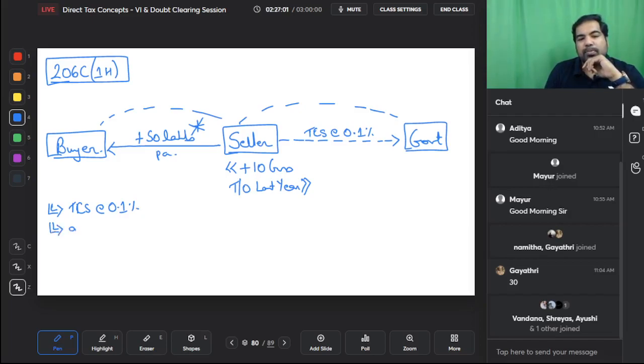And this is only on goods, but all goods guys. That's the reason, not just alcohol, scrap, motor car, not just 2 licenses, 2.5% timber and 5% tendu leaves, this is on all goods. So if I'm selling these kinds of pens or these laptops, everyone now started realizing that there is something called TCS, because this is on all goods. Yes, this is on all the possible goods. Perfect.